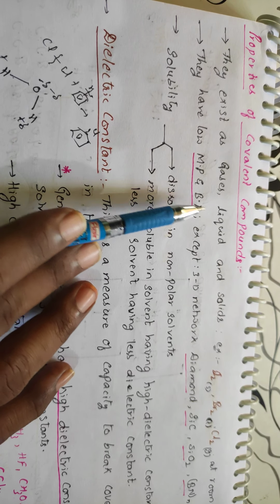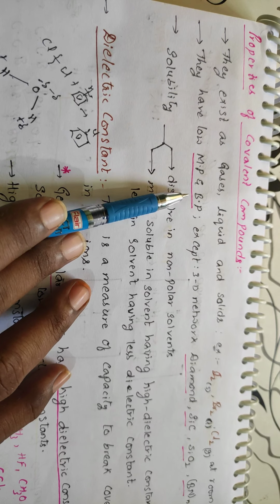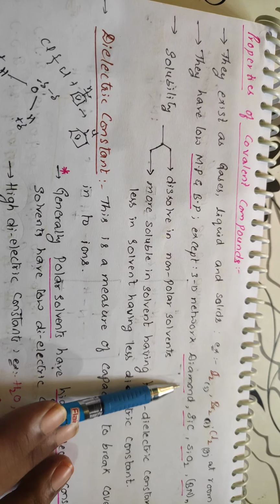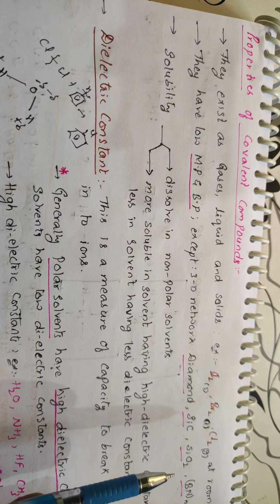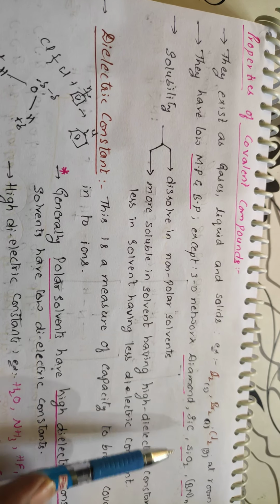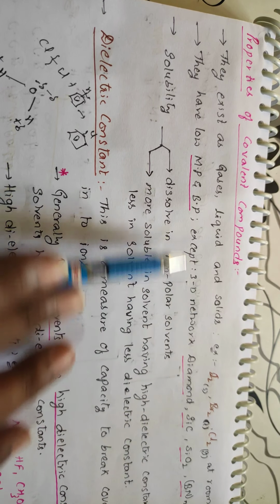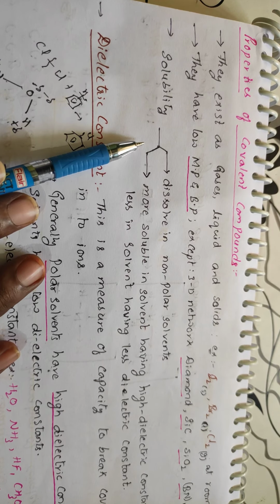But melting and boiling points, when compared to ionic compounds, are lower. But high melting and boiling points can be seen in 3D network structures like diamond, silicon carbide, SiO2, boron nitride, polyboron nitride. So these 3D network structures will have high melting and boiling points. These are exceptions. But generally it is having low melting and boiling point.